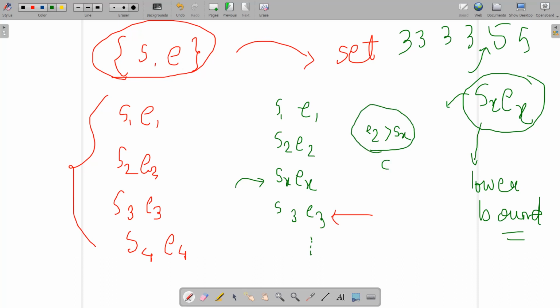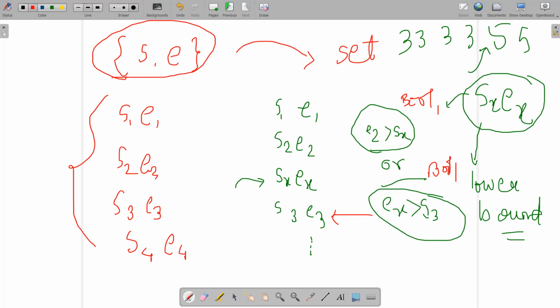or Ex is greater than S3, if any of these two values comes out to be true, like this is the boolean result, let's say bool 1, and this is bool 2.